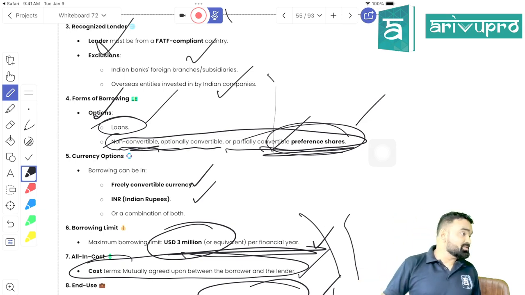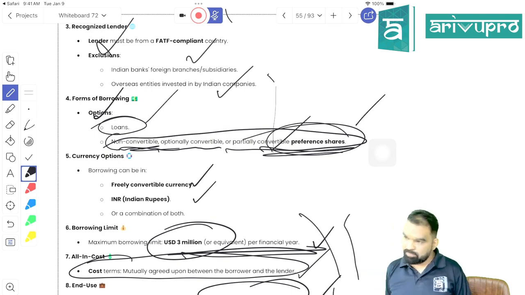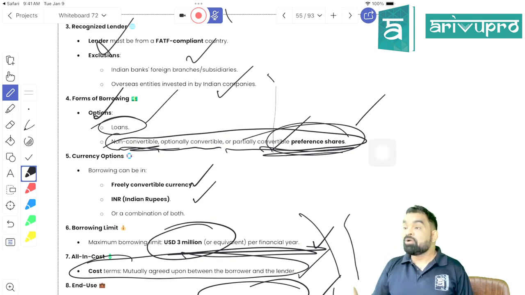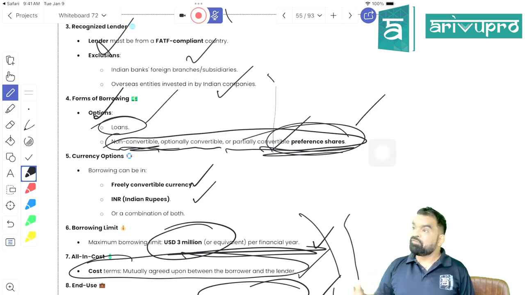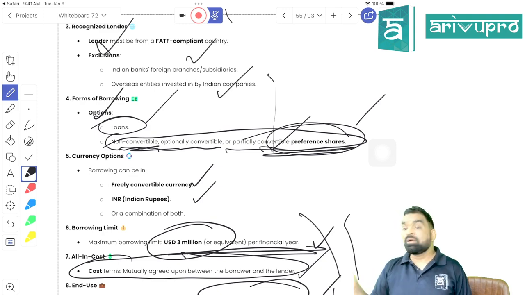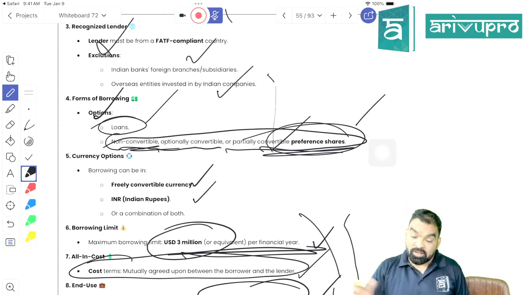They can raise ECB in Indian currency. They can raise ECB in foreign currency. That is not a problem. If they are raising ECB in Indian currency, hedging is mandatory for them, right? Minimum average maturity period should not be less than 3 years, right? Fifth, all-in cost, there is no limit imposed by the regulation. They may determine all-in cost mutually with their lender, right?